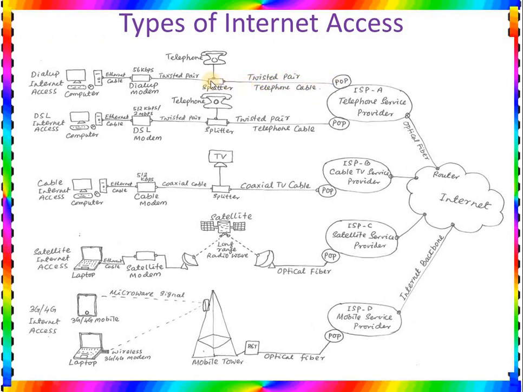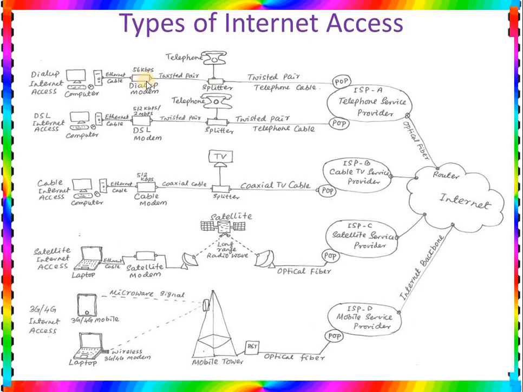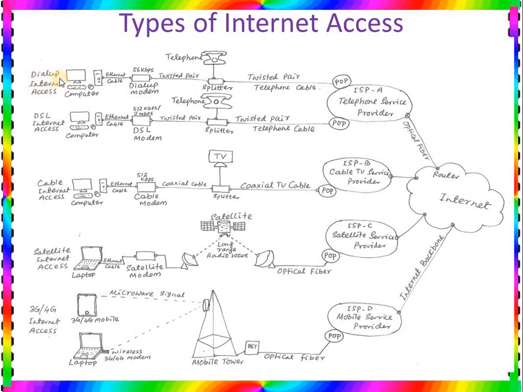The telephone cable is connected with the splitter. The splitter is connected with the telephone line, and another part is connected with the dial-up modem, and the dial-up modem is connected with the Ethernet cable and the computer. So in this way, this one is called dial-up internet access.